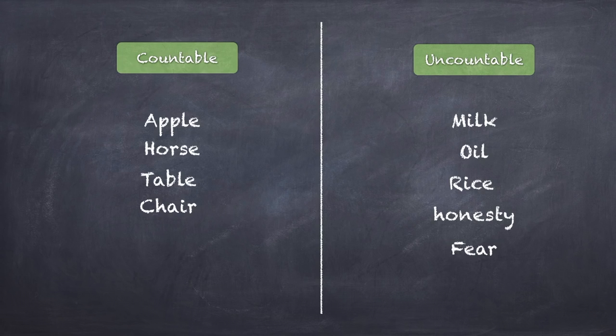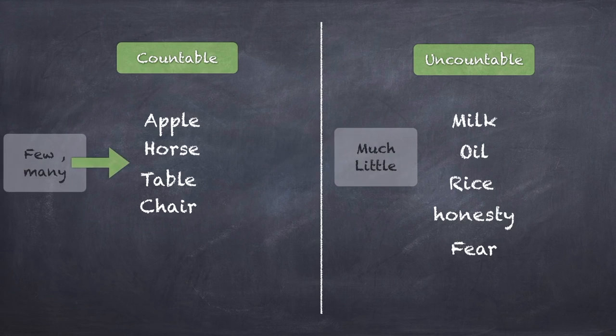The idea is also being things that you can see very clearly in nature as discretely countable, like when you see 1 horse, 2 horse, 3 horse, 4 horse, and rice, which you can't, there are a lot of small grains of rice, right? But you can't see how many different items are there. It's just a pile of rice, right? So that's the difference between countable and uncountable nouns. One can be counted, the other cannot be counted. Now, once again, the idea is fairly easy, but later this comes handy again with the idea of subject-verb agreement in numbers.